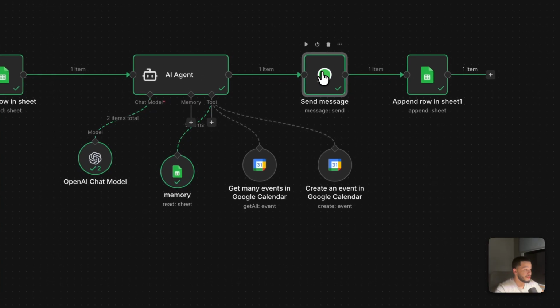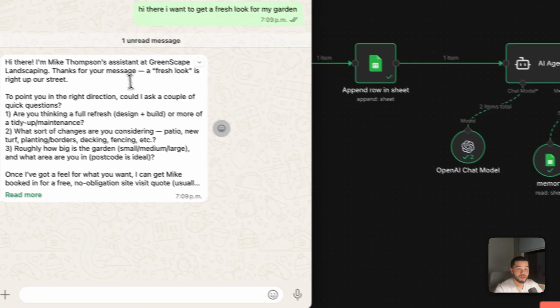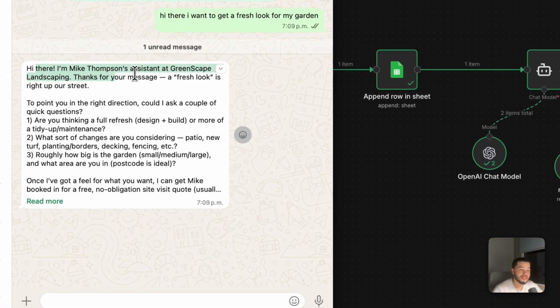Then over here it's going to send a message back and store the message it sent back in Google Sheets. And we can see here, "Hi there, I'm Mike Thompson's assistant for Greenscape Landscaping. Thanks for your message. A fresh look is right up our street. To point you in the right direction, could I ask a couple of questions? Are you thinking of a full refresh? What sort of changes are you considering? Roughly how big is the garden?"